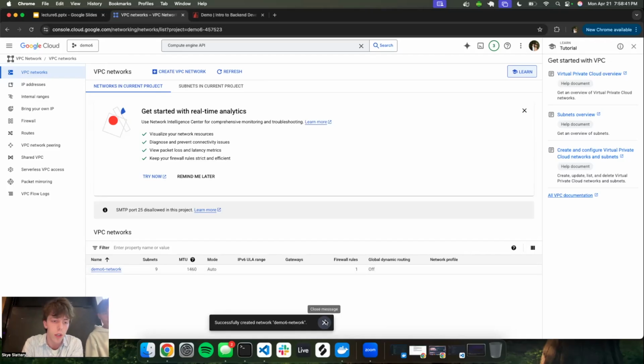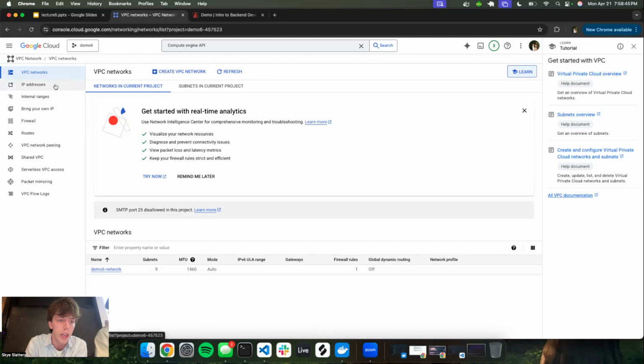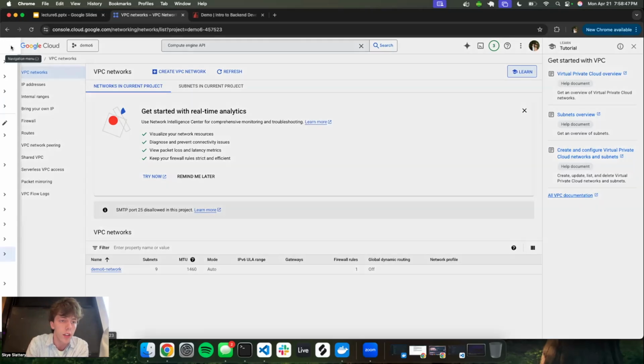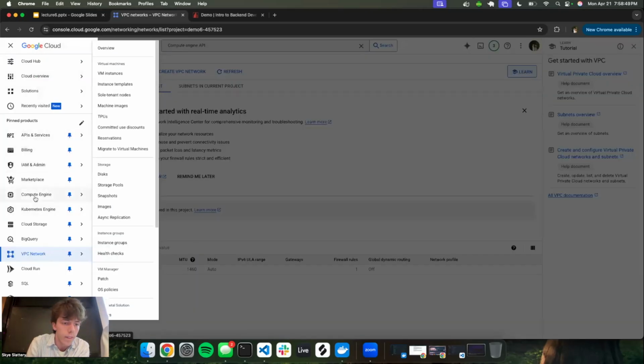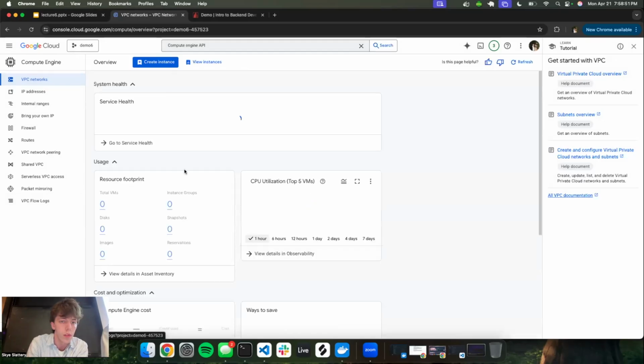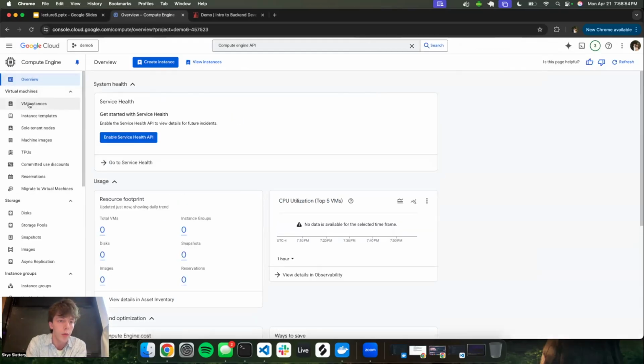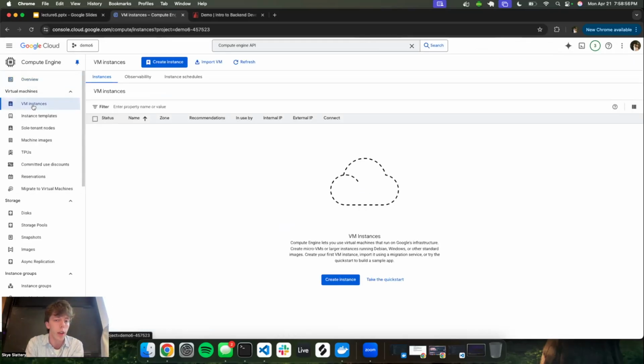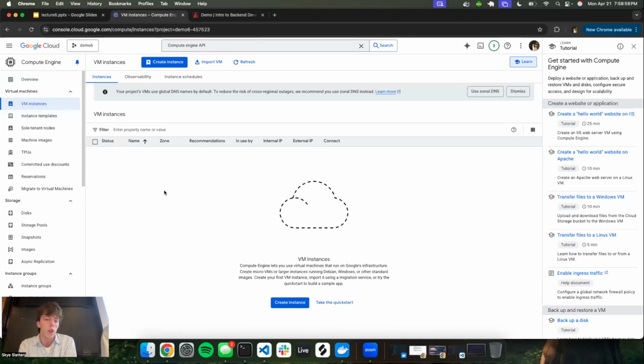Cool. Our network got created. So we're gonna head back to our main. Yeah, you can click here and then click Compute Engine. That works. And then we're gonna try and create a VM. So we'll go to VM instances. Cool. Once you're here, you can just create an instance of a VM.